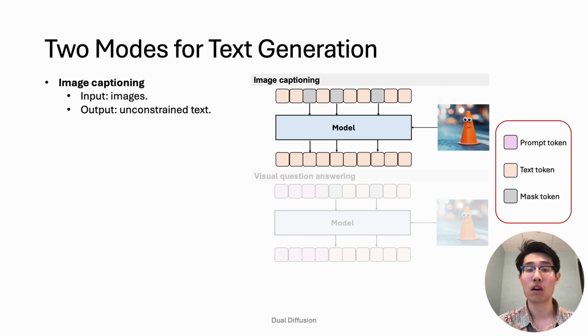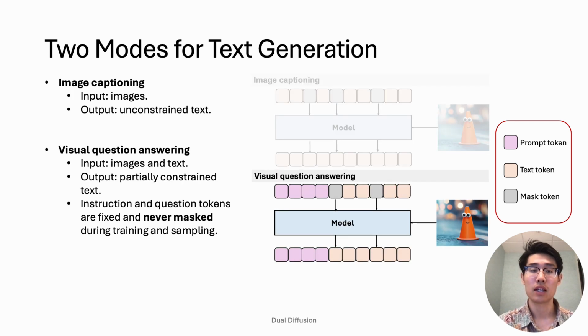In image captioning, all tokens start as masked tokens and are denoised to produce the caption. In visual question answering, some tokens, the question tokens, start unmasked and only the answer portion is denoised.